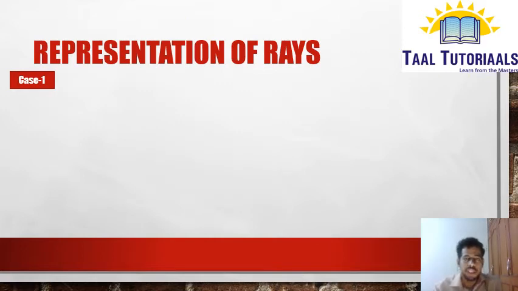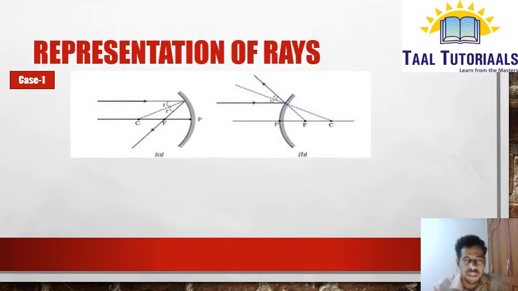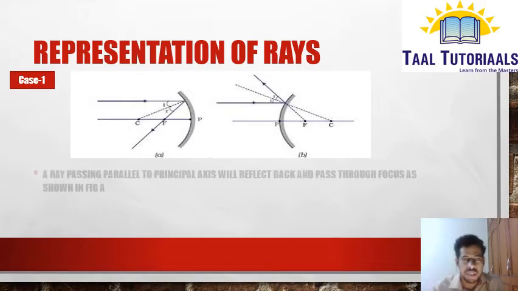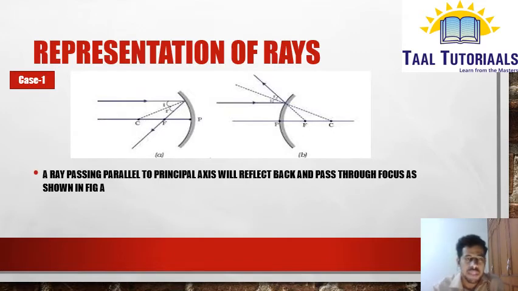So now, representation of rays. First case: here I have shown both the concave mirror as well as the convex mirror, because the same thing will be followed by both mirrors. A ray passing parallel to the principal axis will reflect back and pass through the focus, as shown in the figure. If you observe the diagram, the ray is coming, you can see the arrow mark there, parallel to the principal axis.